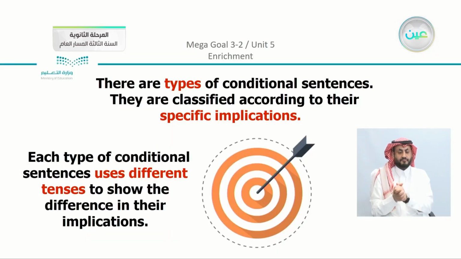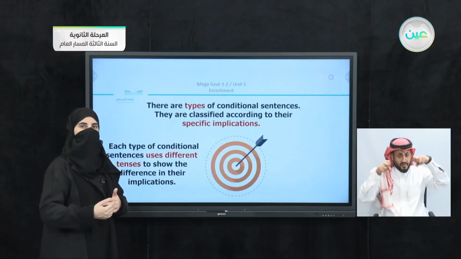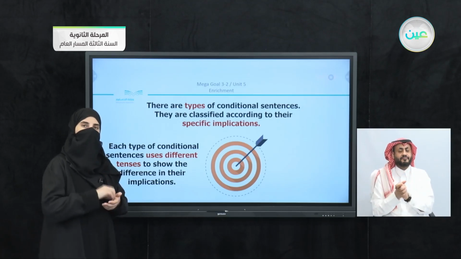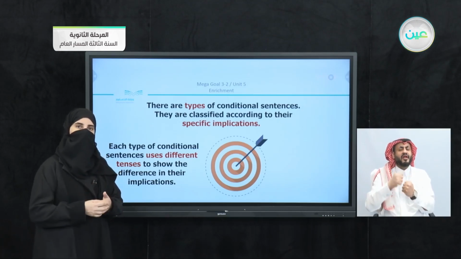Now let's just read together and refresh our memories. There are types of conditional sentences. They are classified according to their specific implications. Do you remember what we said about it? Did we just take one type? No, I just showed you an example of the first degree, which shows that there is a result. If it rains, we will not go out. This is the result. Was this the only structure that we studied in our lesson?